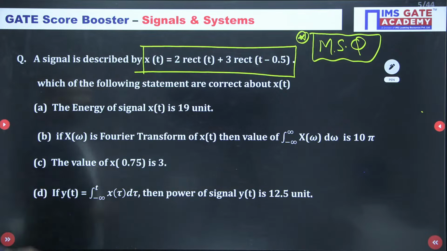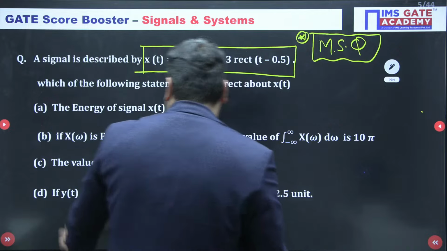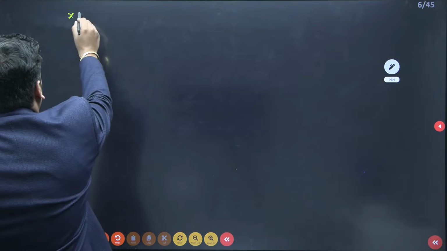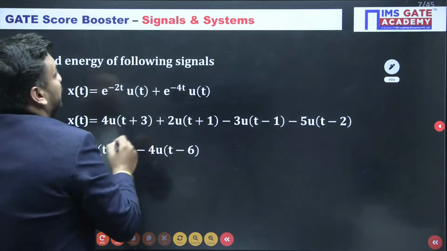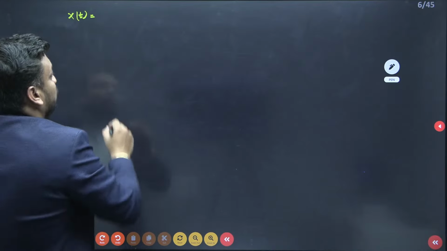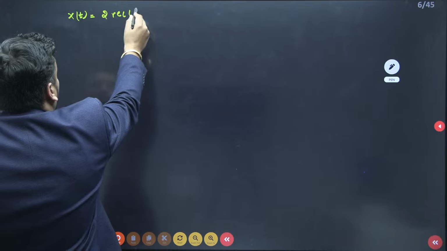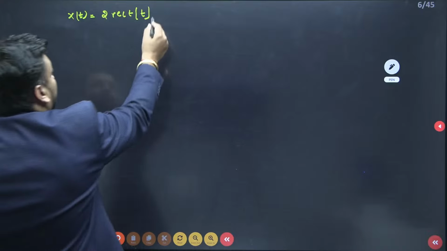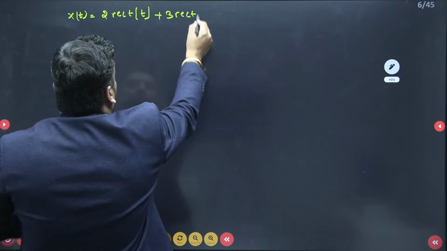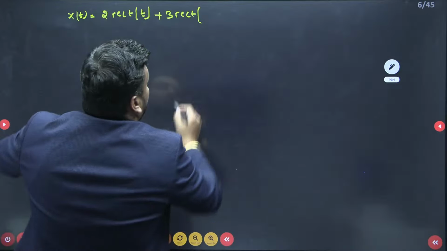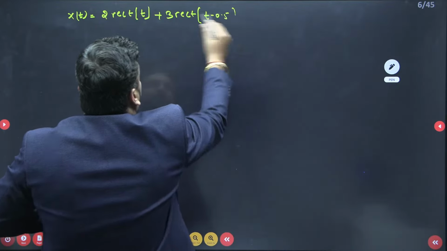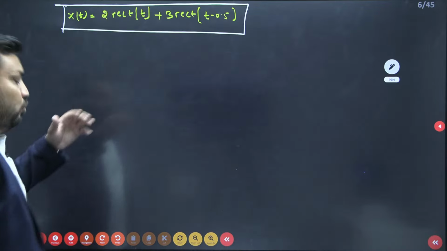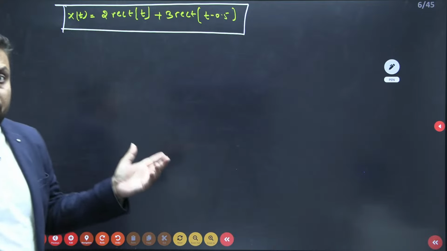Now, 2 rectangular of t and 3 rectangular of t minus 0.5. Because I don't have space, I am taking a blank slide here, and I will rewrite my question and try to explain it in detail. So x of t is nothing but 2 rectangular of t plus 3 rectangular of t minus 0.5. This is my question x of t, and I am looking to draw it, after that find the energy, after that the integration also, and after that the power.